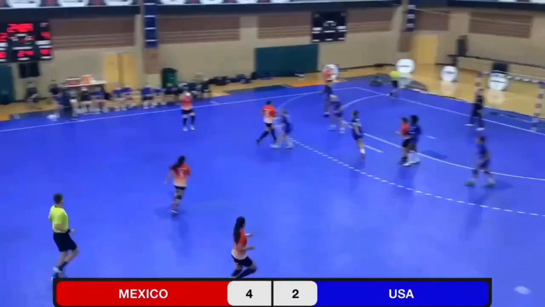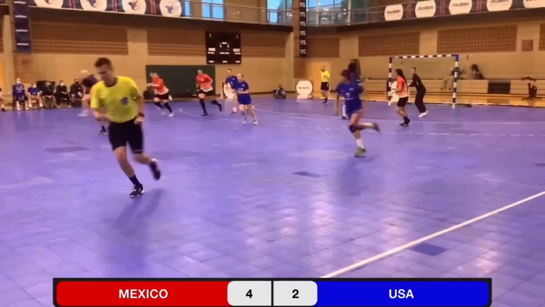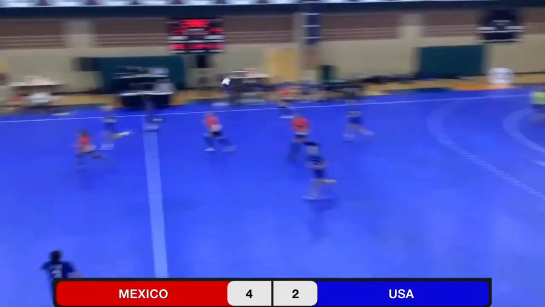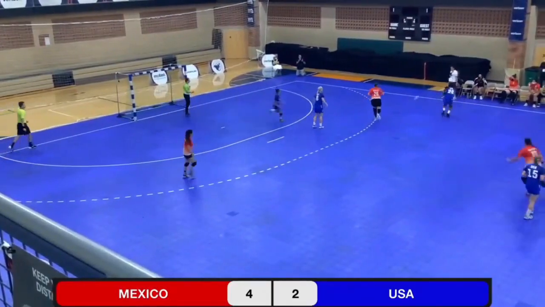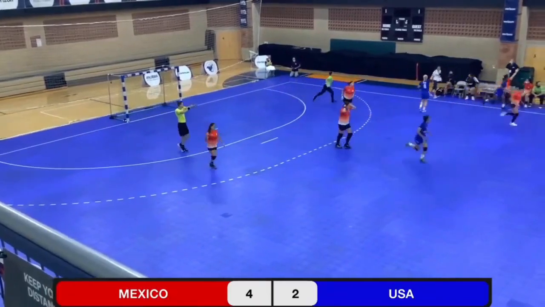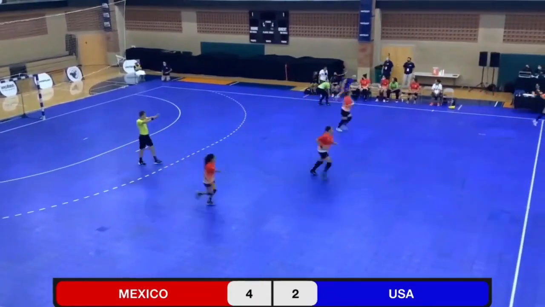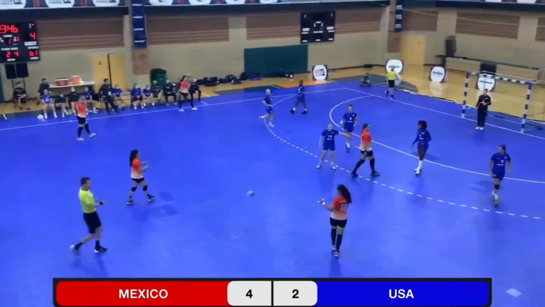Mexico now on attack. USA is back quickly. And there's a turnover. And we got the outlet pass to Maria Valone. She shoots. A save by the Mexican keeper. Oh, and unfortunately it's downs, otherwise it would have been USA ball.